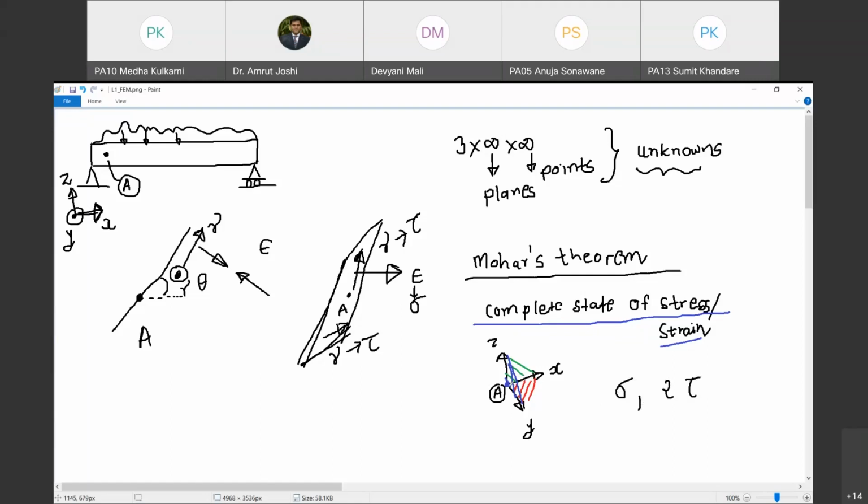So on each of these three mutually orthogonal planes, if I know one normal component of stress and two mutually orthogonal shear stresses on that plane, how many total stresses do I need to know? Three on one plane and three such mutually orthogonal planes. So in total I need to know 9 components of stress. Are you with me till this part of the statement? Please respond in the chat box.